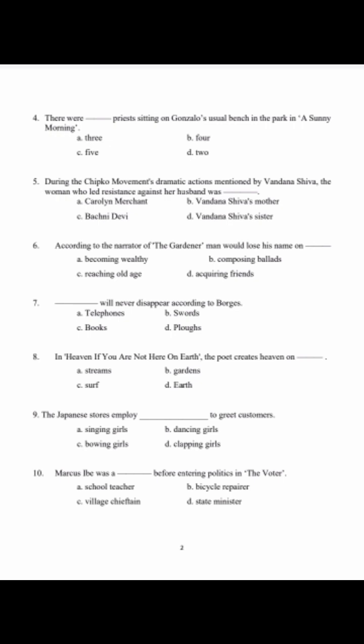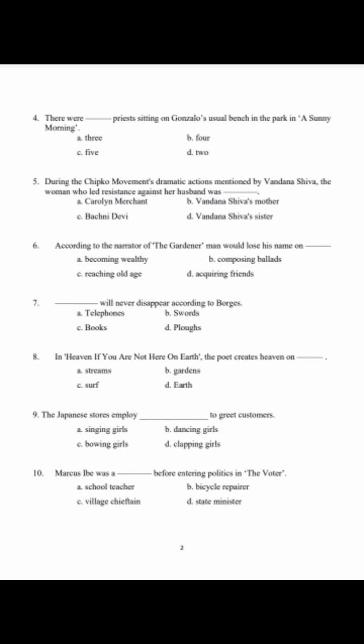3 priests were sitting. During the Chipko movement, the dramatic action mentioned by Vandana Shiva, the woman who held resistance against her husband, was Bachini Devi, which is known to you. C is the correct answer. Next, sixth question: according to the narrator of The Gardener, man would lose his name on what? Reaching old age.